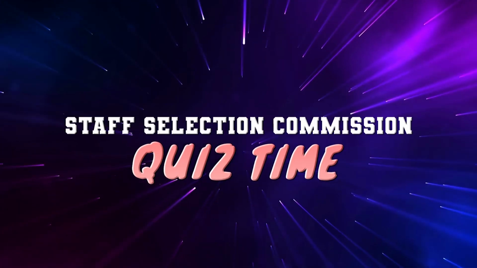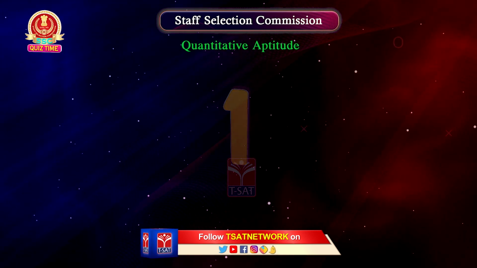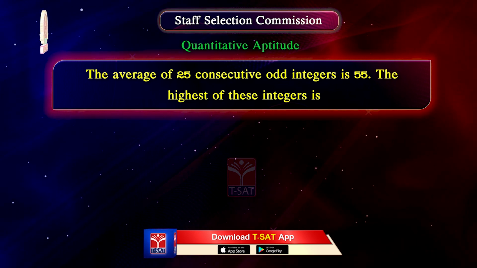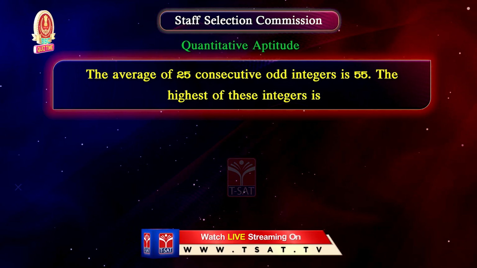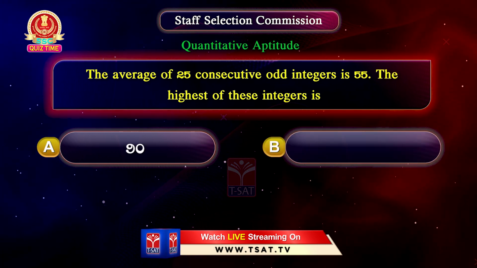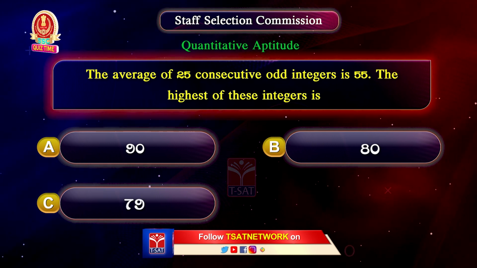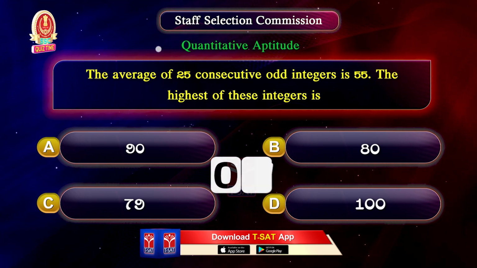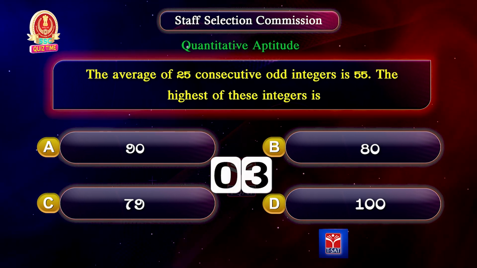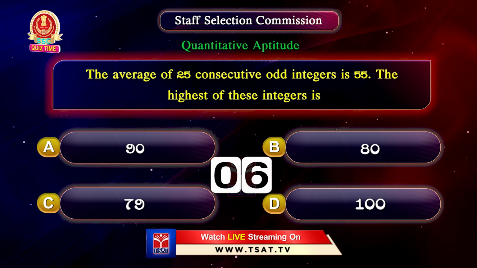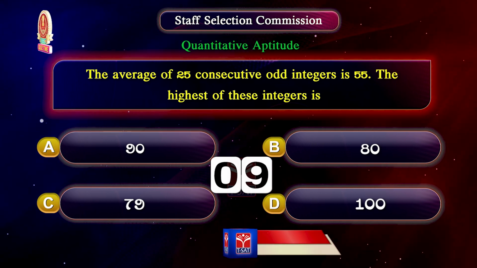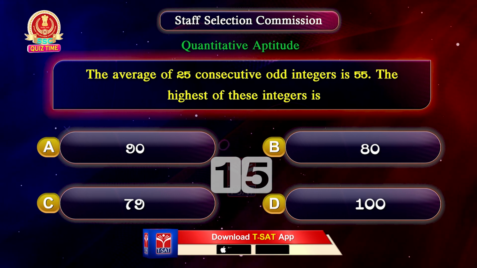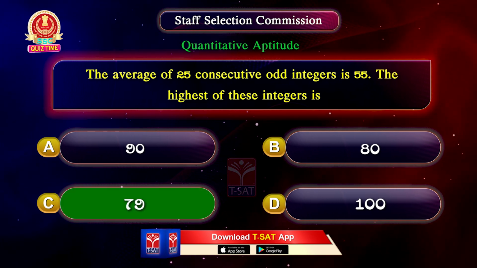Staff Selection Commission Quiz. First question. The average of 25 consecutive odd integers is 55. The highest of these integers is option A 90, option B 80, option C 79, option D 100. Your time starts now. The correct answer is option C 79.